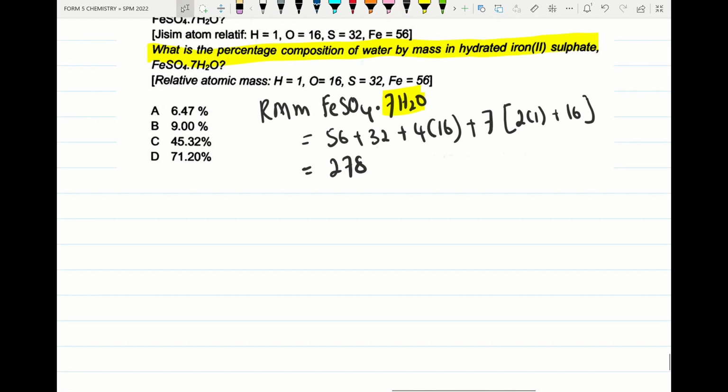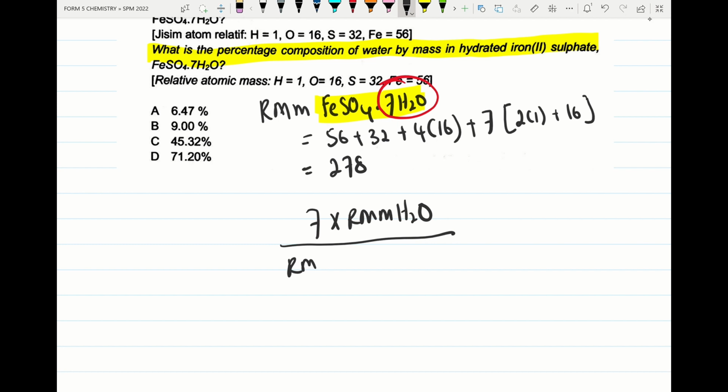Next, in this compound, hydrated iron sulfate, we have a total of 7 water molecules. So we put 7 times the RMM of the water molecule, divide by the RMM of the whole compound FeSO4 dot 7 H2O, and multiply by 100 percent to find the percentage composition of water by mass.